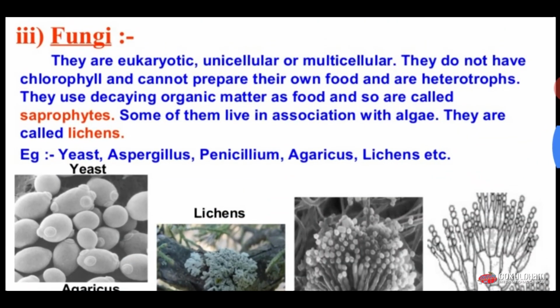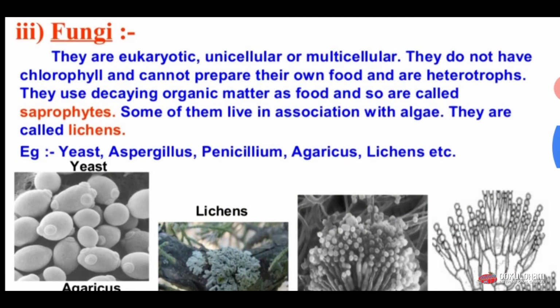Next kingdom is fungi. Fungi are eukaryotic, unicellular or multicellular. They do not have chlorophyll and cannot prepare their own food, and they are heterotrophs. They use decaying organic material as food and so are called saprophytes.